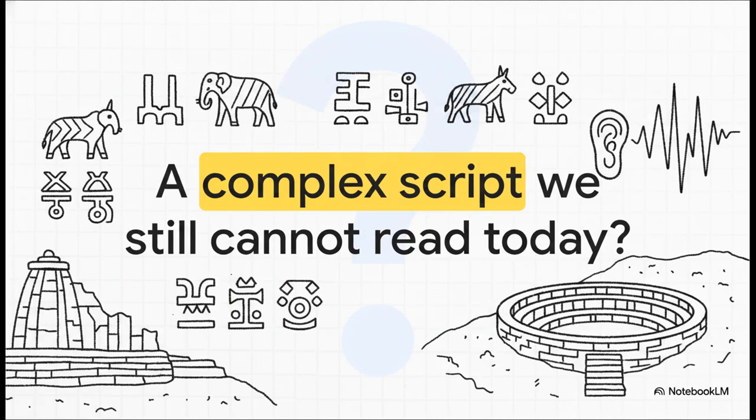Let's kick off this explainer with one of history's absolute greatest mysteries. How on earth could a highly advanced ancient mega-civilization leave behind a complex, right-to-left pictographic script that still completely baffles our brightest modern scholars today? It's just wild to think about, isn't it? I mean, we can dig up their entire cities, but we literally still cannot hear their voices.